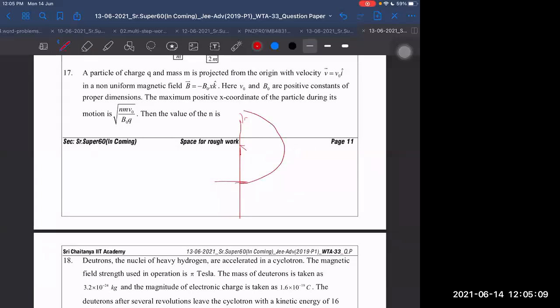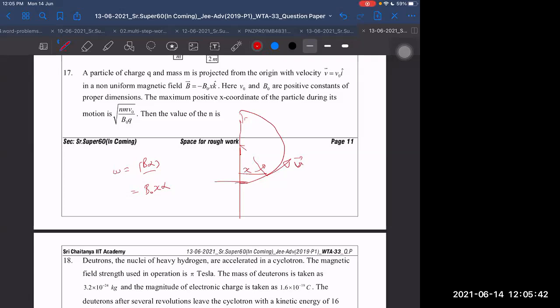Let us say velocity at any instant of time is v. Magnitude of velocity will not change, it will remain the same. What will change only? Direction will change only. If direction only changes, then omega is also, we know, always will remain... What was omega? B alpha. It will remain constant? No, it will vary because B is varying. Omega will vary here. So it will become minus B naught into X into alpha if we are at a distance X. That is omega. Right? Right or not? Yes, sir.